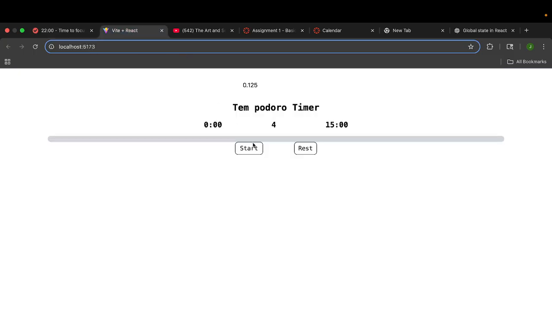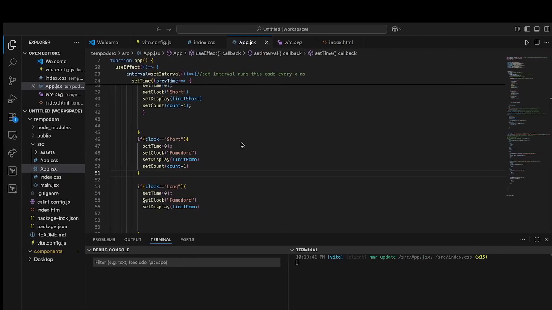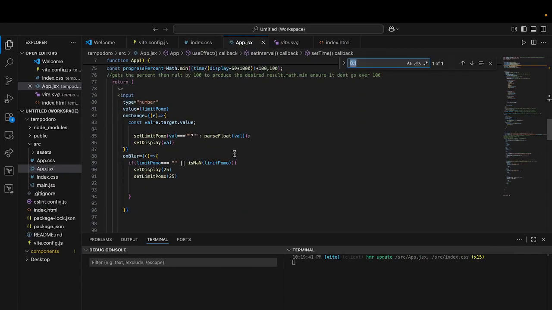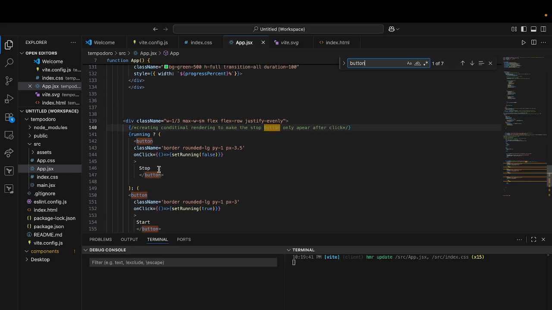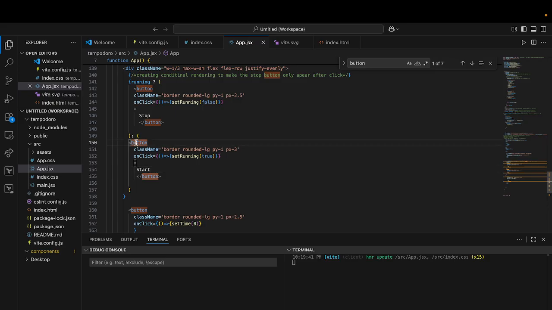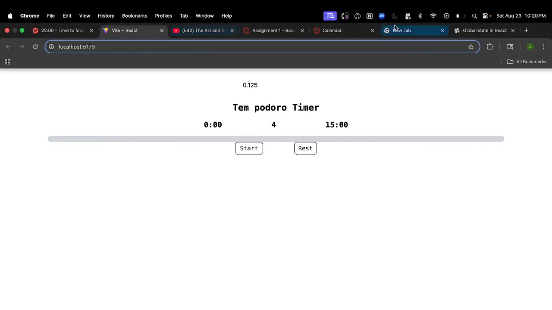So what I could do is I could have it so when you click start, I think that honestly looks better. Like you click start, and if you're within a Pomodoro, then it goes. And I also think that will make it look a lot cleaner and probably make a lot more sense. So let's go to our button where we have it. And then where's my start button? Start right here. So button class on click set running true. And what we should do is also, oh no. Can you put an if statement inside a button in React? So you can say when you click this button, if you're here, let me see.